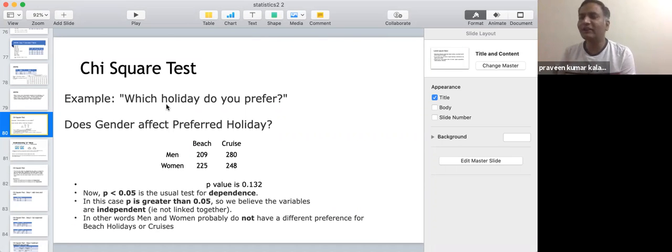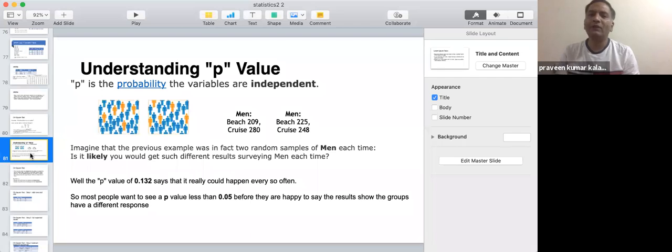And the conclusion that you are going to come up with is whether gender is going to impact holiday choice or not. That's all. You are not really telling anything in terms of how it is going to impact. You are just telling that yes, gender plays a role in selecting the holiday choice. That's exactly what you're saying.